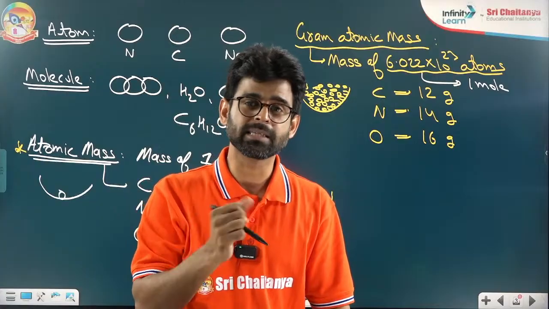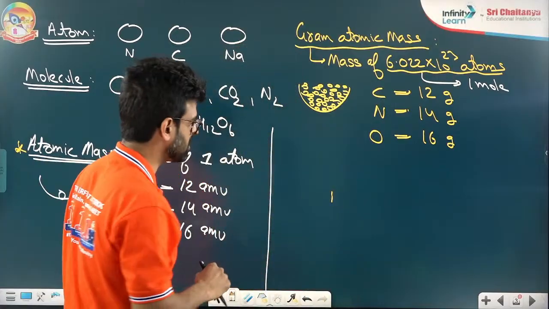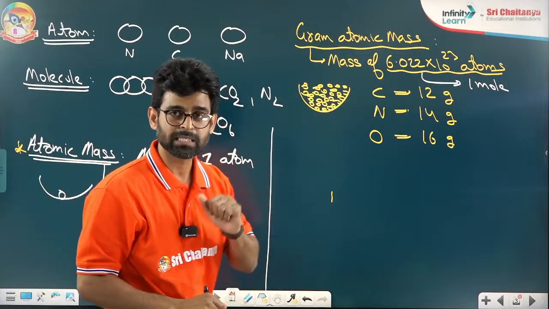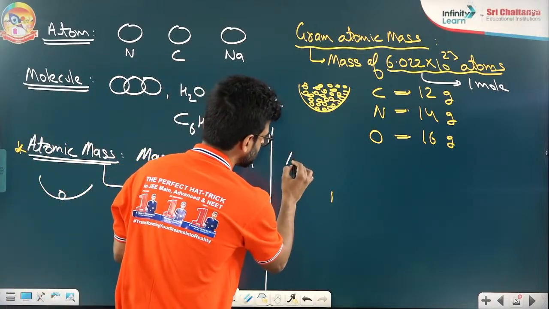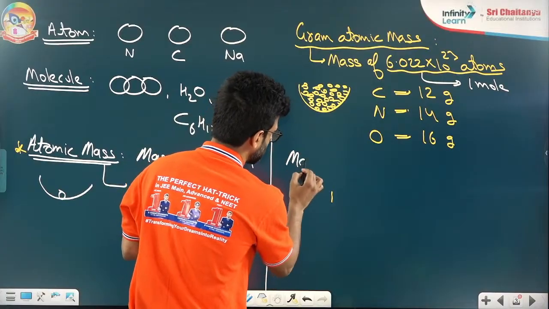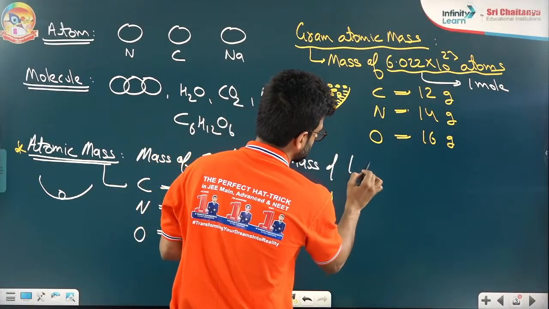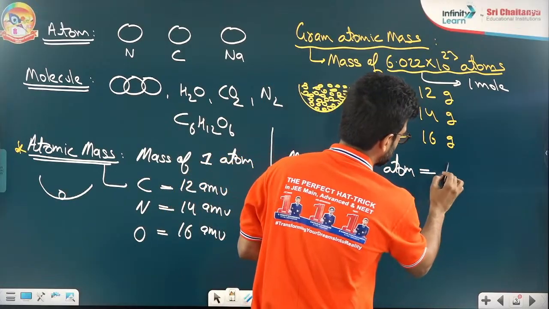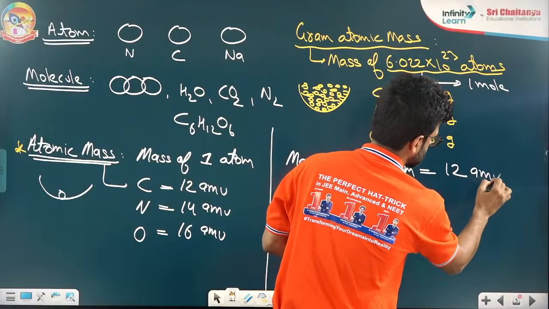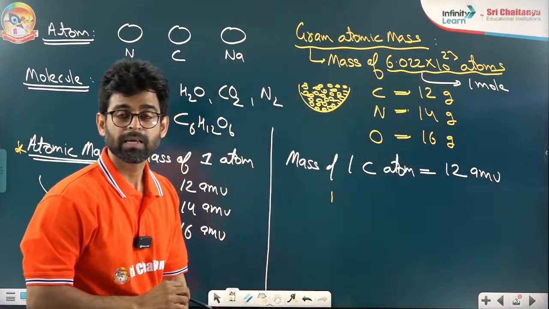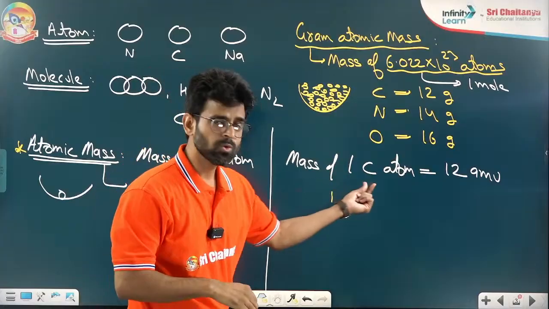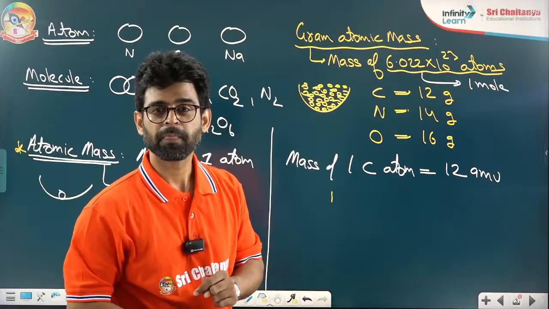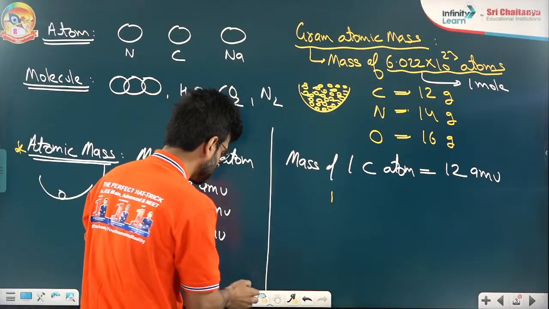So, now, how is it coming? If you want to imagine this a little bit. Okay, let us see how it is coming. Sir, it is 12 AMU and how is this 12 gram? Imagine like this one. I am taking one example. Imagine I am having one carbon atom only. Its mass comes to how much? 12 AMU. If I take 2 carbon atoms, how much mass will come? 24 AMU.